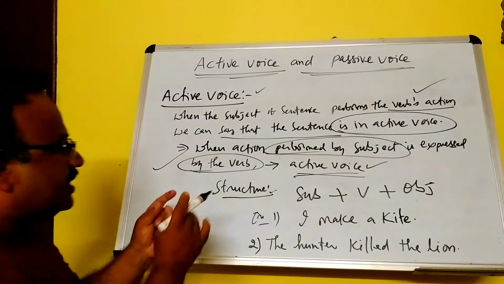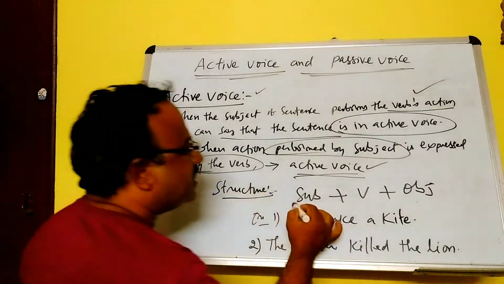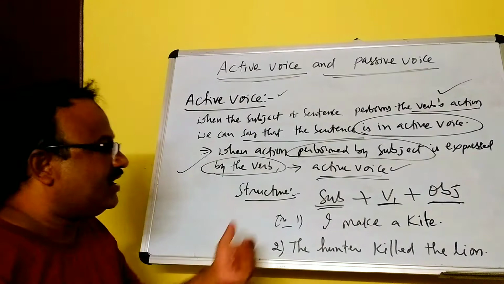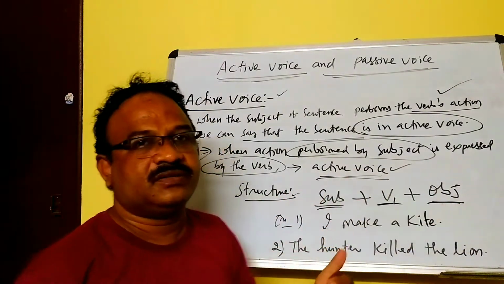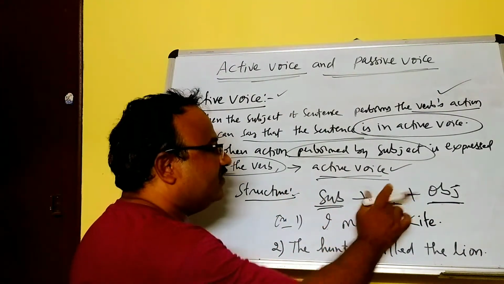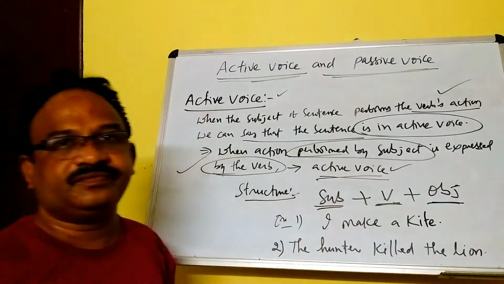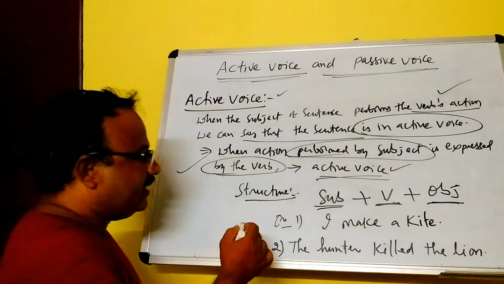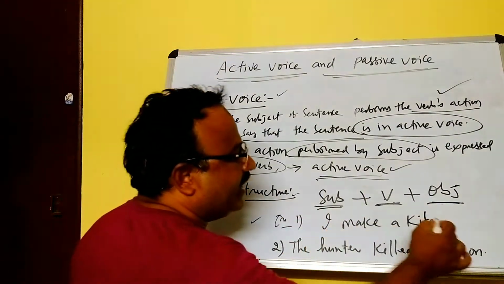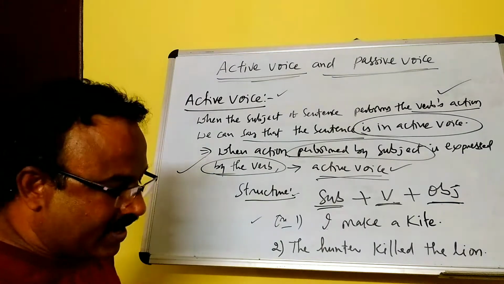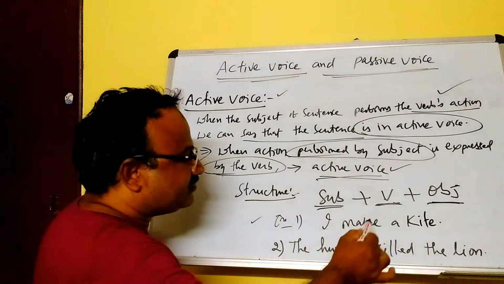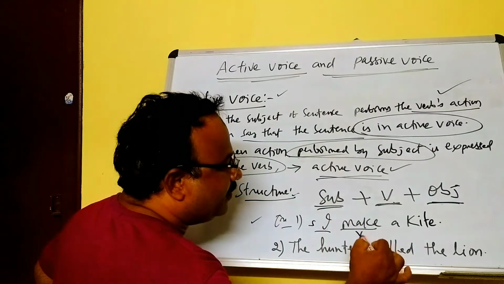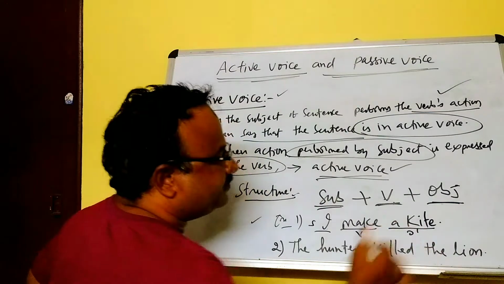For example, the sentence structure is subject, verb, object. Verb means V1. Okay, subject, verb, object. This is the structure of the sentence. And here is an example: I make a kite. See, I is the subject, make is the verb, a kite is the object.